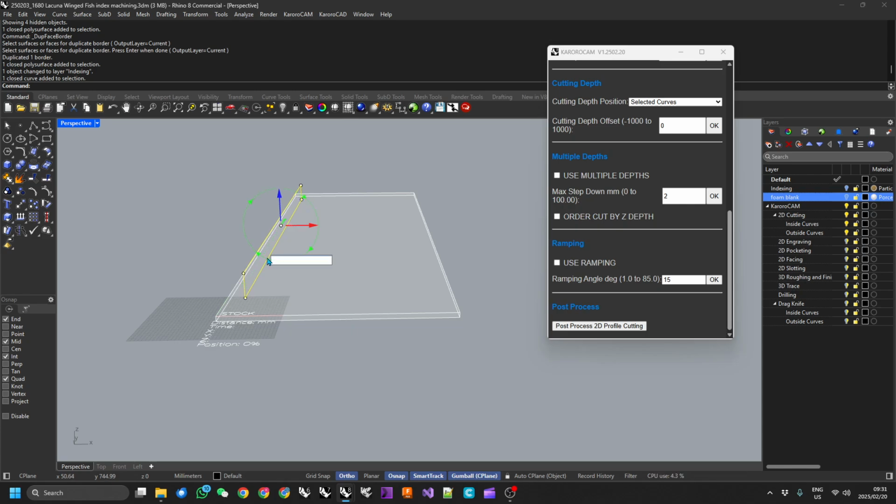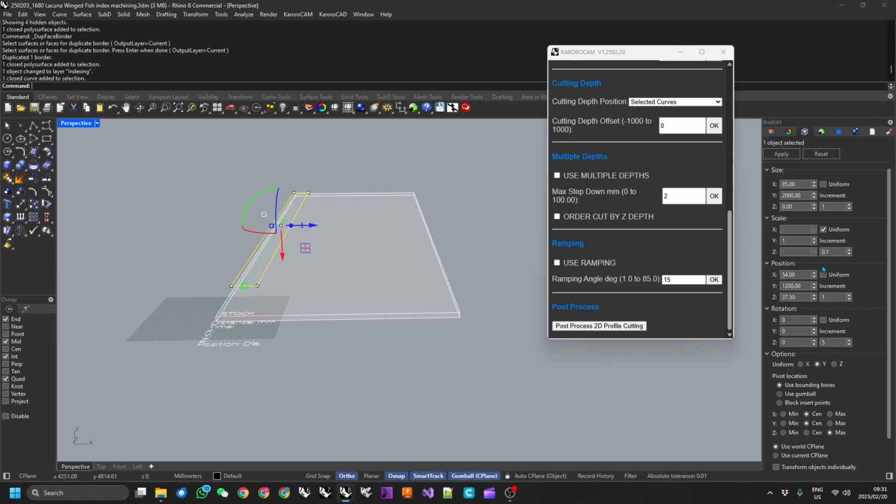I'm going to rotate that by 90 degrees, and change its position. X and Y minimum, I'm going to go to 20 and 20, and then I'm going to put it at the 0 position.